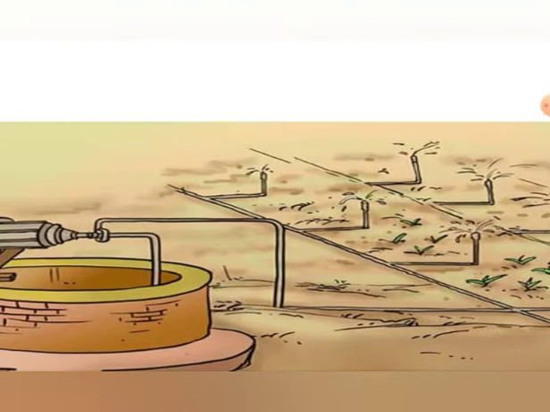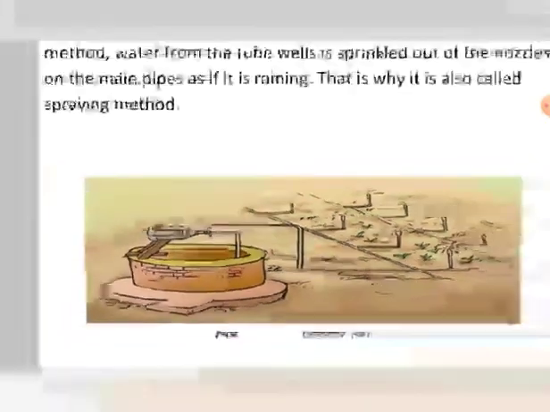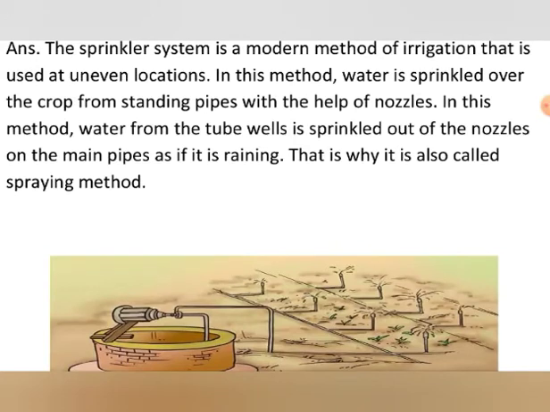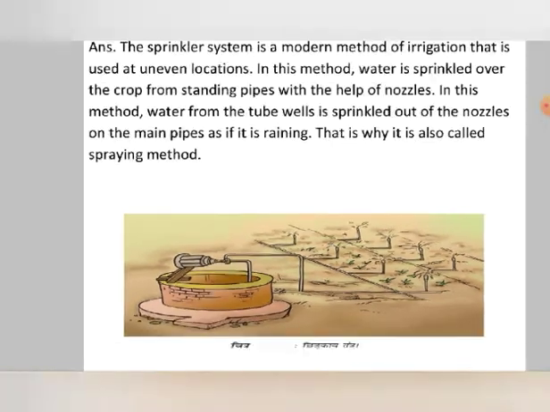With the help of vertical pipes having nozzles at their top, the water is sprinkled. So it is a modern method, and it is also very beneficial because less water is required in comparison to the traditional method, and it needs less manual effort.